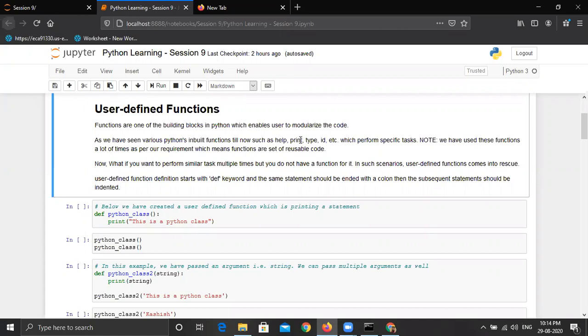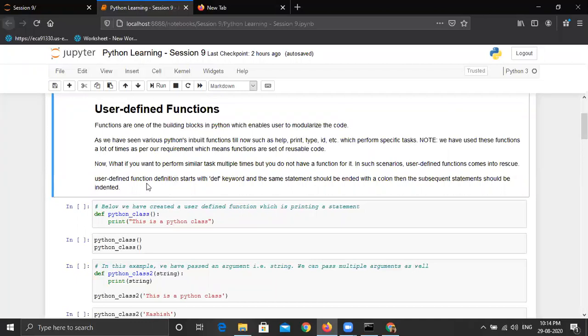The id function tells the memory address of a variable. Similarly, other functions we have discussed. We have used these functions a lot of times as per our requirement, which means functions are sets of reusable code. Now, what if we want to perform a similar task multiple times, but we don't have a function for it? In this case, we will be creating user defined functions.